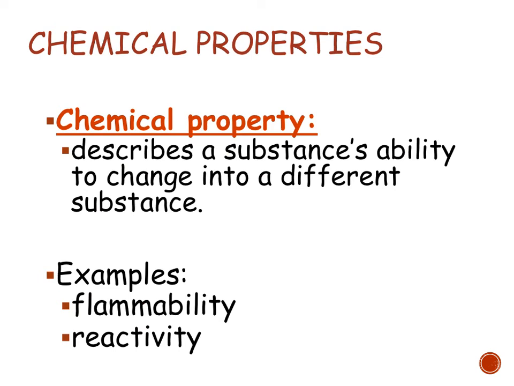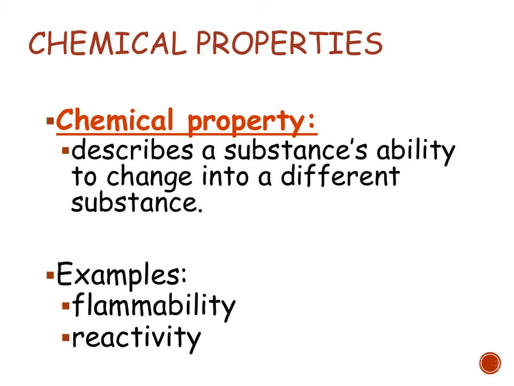In order to identify a chemical property, you do have to actually change the substance. A couple of examples would be how reactive something is. For example, there's a particular group on the periodic table that is extremely reactive with water, meaning you mix it with water and you're going to basically get an explosion. Some substances are not that reactive with water. There are plenty of things you can put in water that don't explode. So that degree of reactivity would be an example of a chemical property, but that's not something you could observe unless you actually mixed it with water in order to see what would happen.